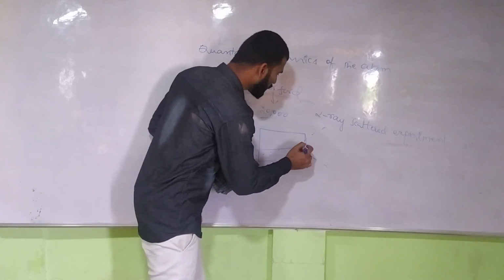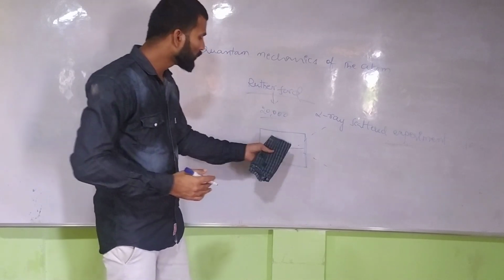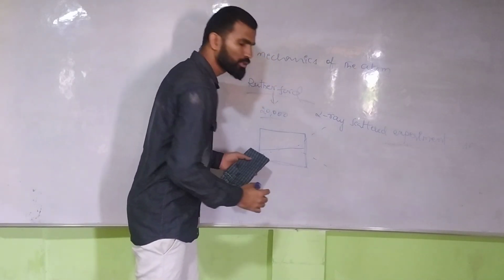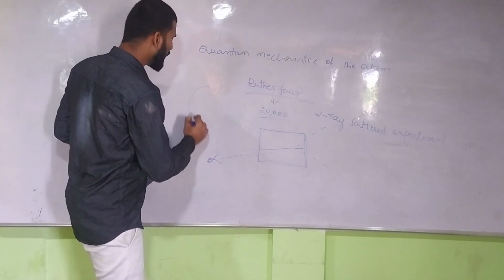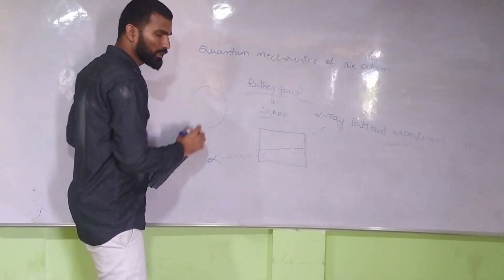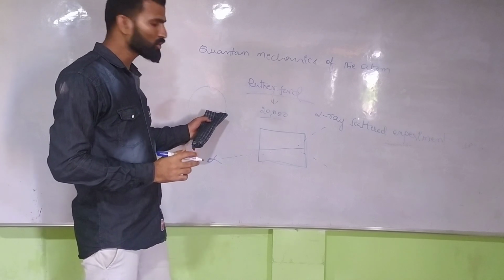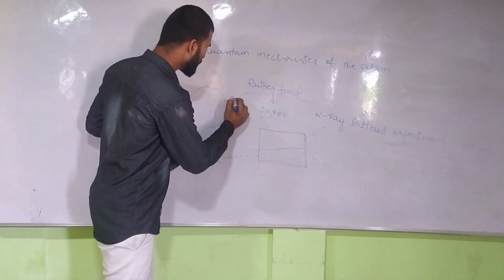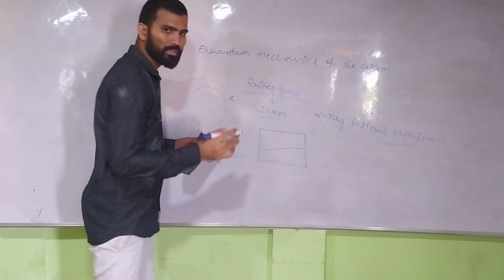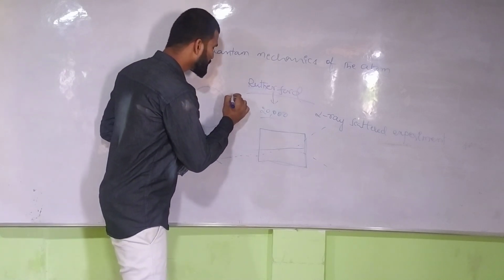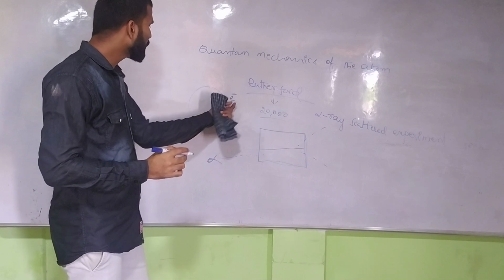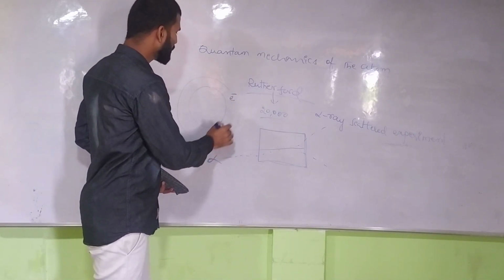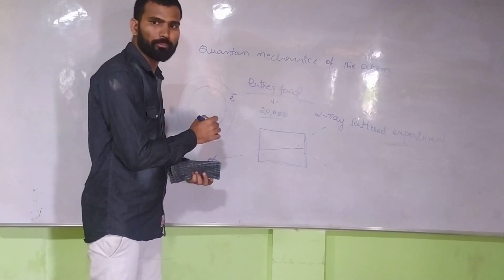So finally he concluded that the atom contains empty space, but the electrons, which are negatively charged, are rotating around the atom.